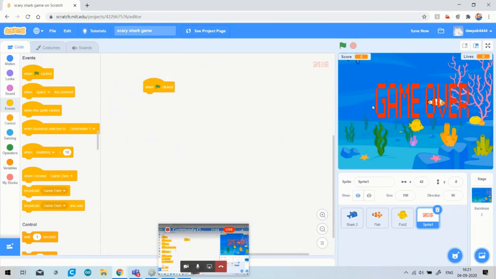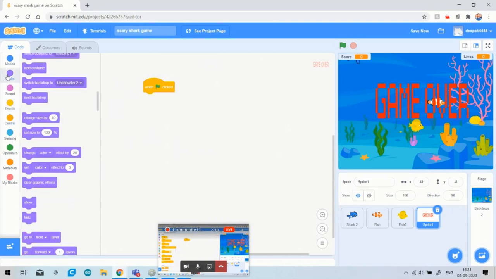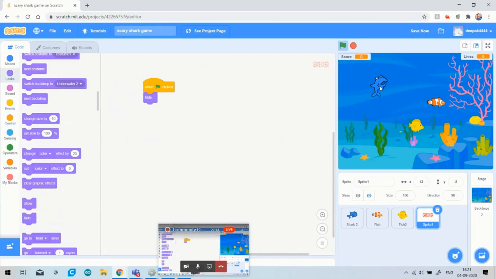As you know, when the game is started, the game over screen will not be there, so I will hide it by going to the looks option. As you see, when I click the flag, the game over screen is hidden from my stage. But when will the game over screen appear? When I receive the message of game over, then the game over sprite will show here.